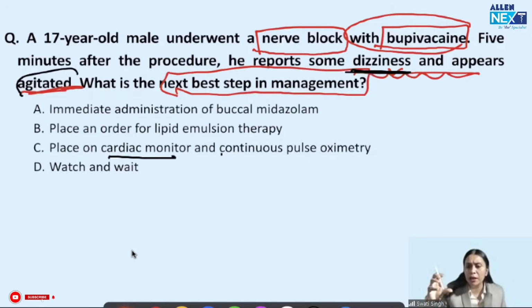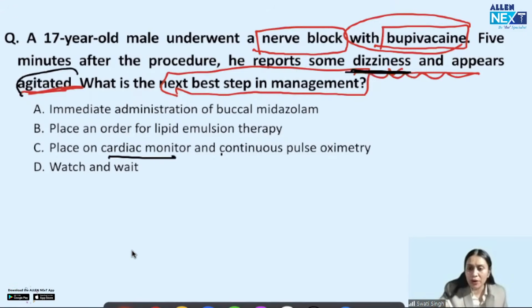Maybe a lot of drug has not been absorbed intravascularly. If the patient has gone into cardiac arrest, or is having a seizure, definitely I will start lipid emulsion therapy. But if the patient is in the initial phase, with a little bit of uneasiness and dizziness, then mostly we have to just monitor the patient.